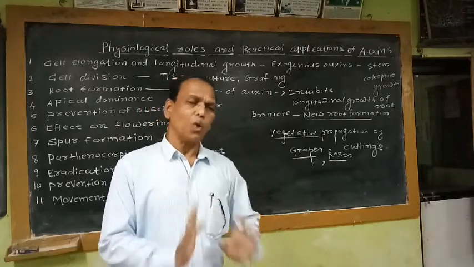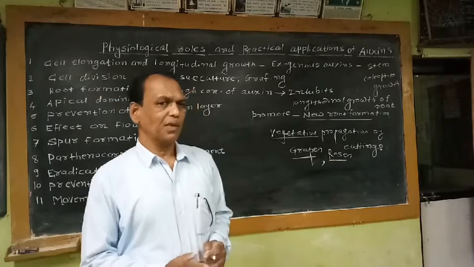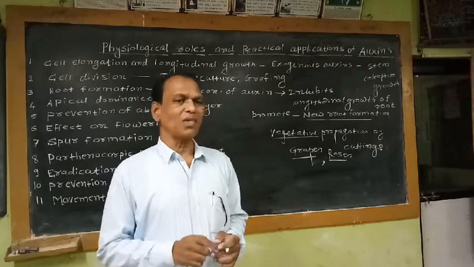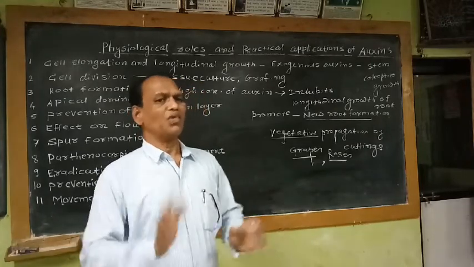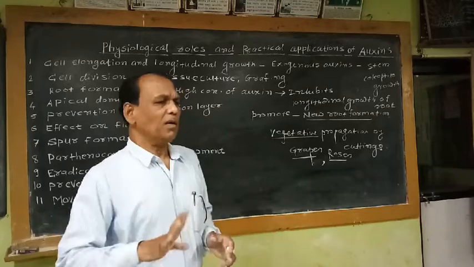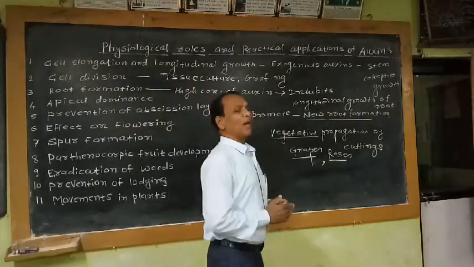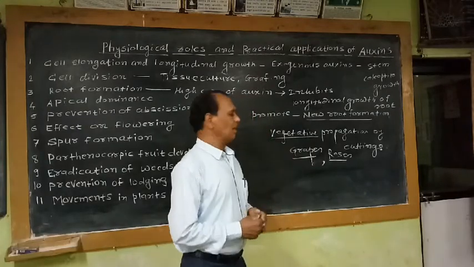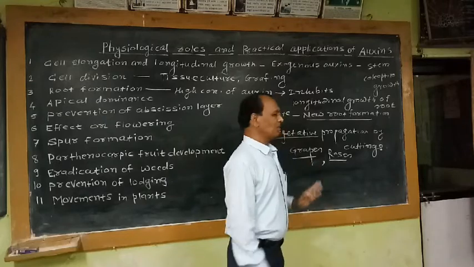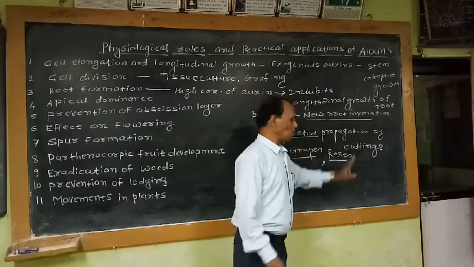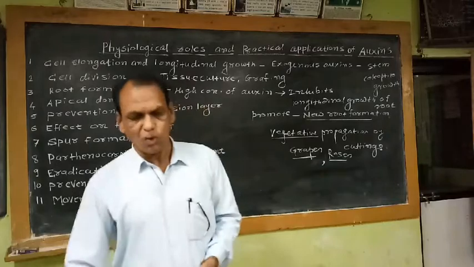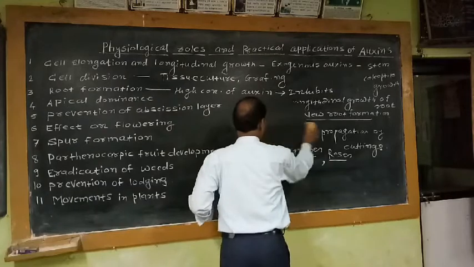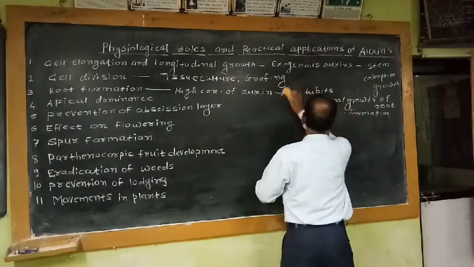what is the basic thing? Root formation is the basic thing. If we apply any synthetic auxin in higher concentration to the basal part of the stem cuttings, and then use the stem cutting for propagation, these cuttings easily develop new plantlets. That means in horticulture, for vegetative propagation of plants from cuttings in grapes as well as in roses, auxins are generally used. This is the practical application of this third physiological role of auxin.